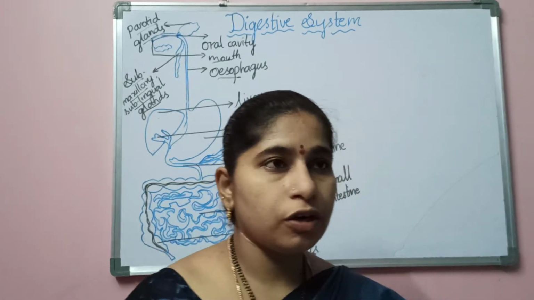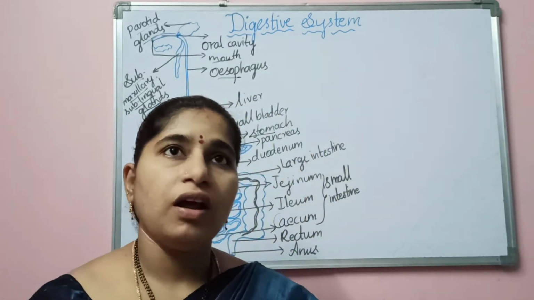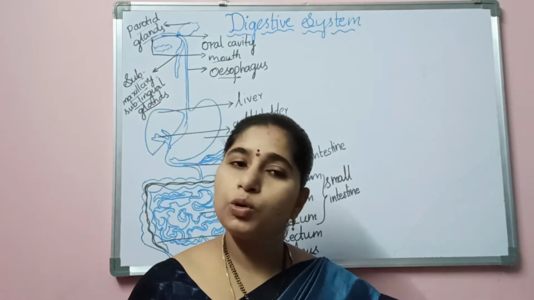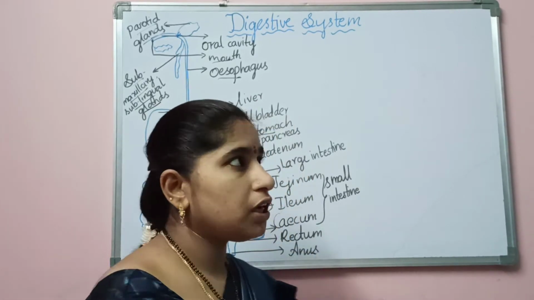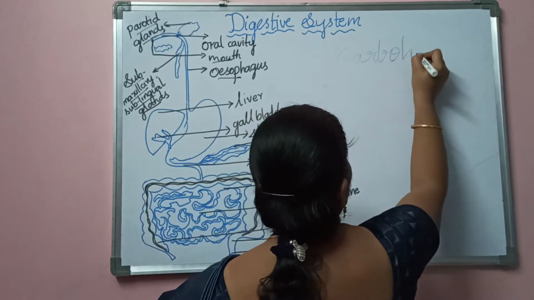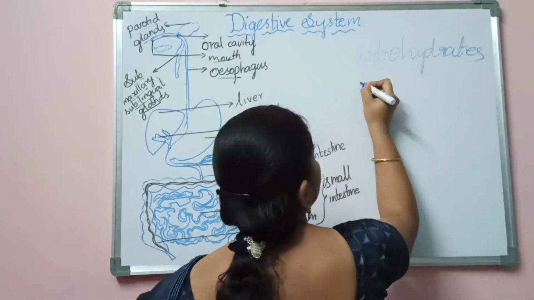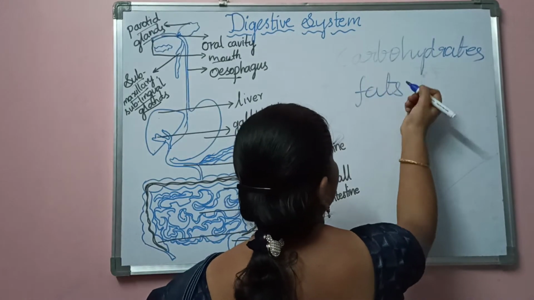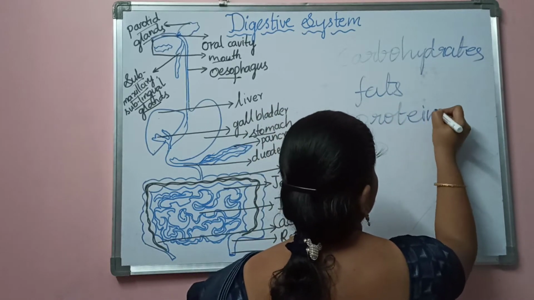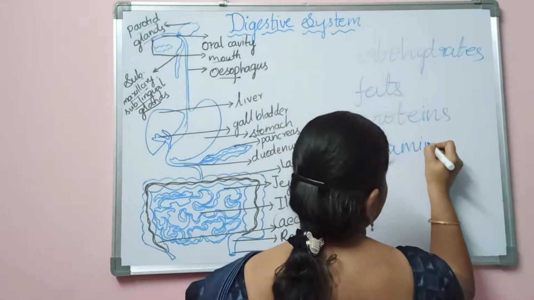So now going to the topic, process of the digestion. Before going to the process of the digestion, let us know what nutrients are present in the food we eat. We know that nutrients like carbohydrates are present. Next we have the fats, and next the proteins, and next the vitamins and minerals.